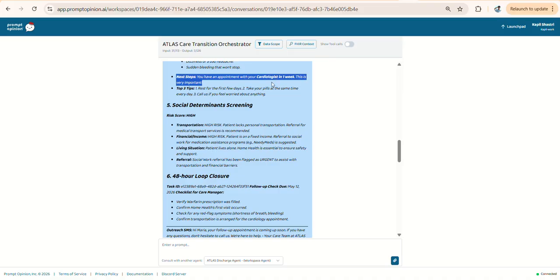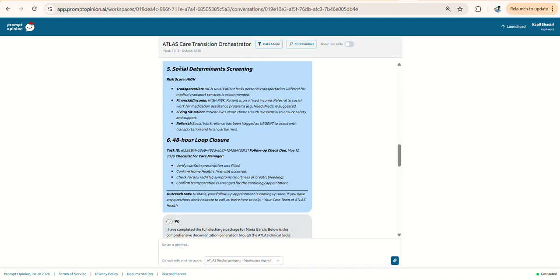This can be scaled further, like a calendar being scheduled automatically for a visit with a cardiologist. This is a social determinant screening, where the patient lacks personal transportation.